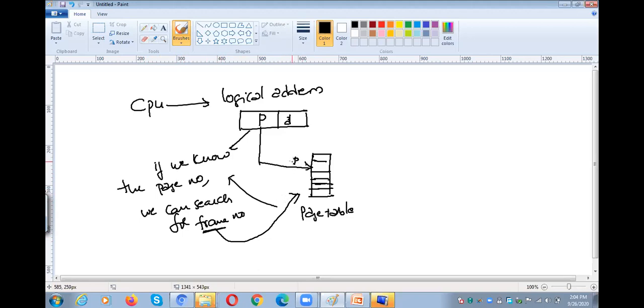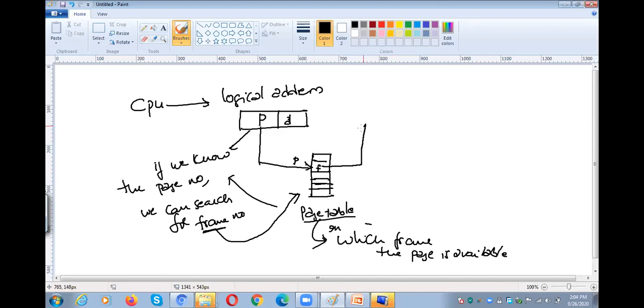If you know the page number, you know in which frame the page is available. So with the help of the page table we came to know in which frame the page is available. Once you know the frame number, we need to add the offset to this frame number, so that we get the exact physical address.